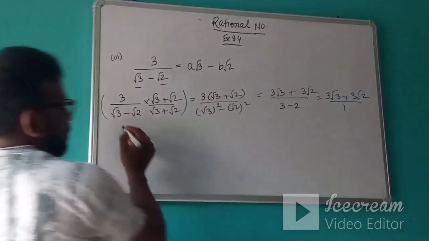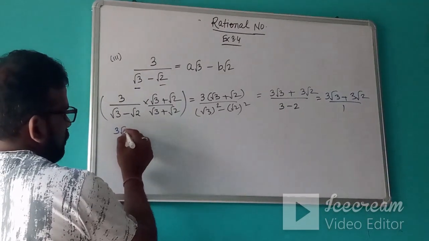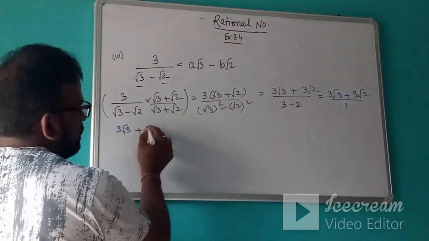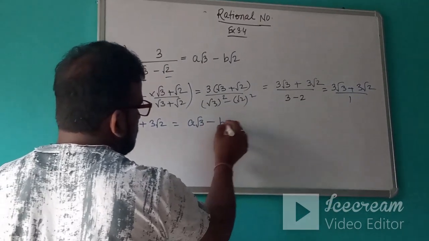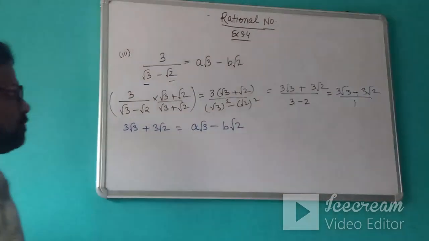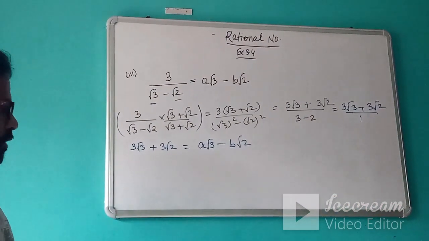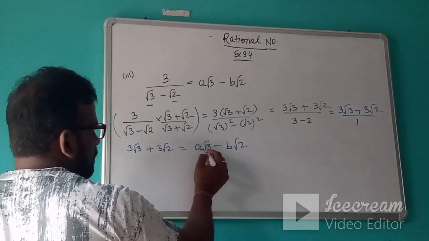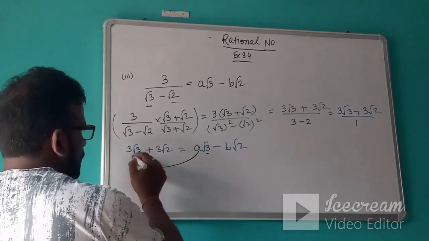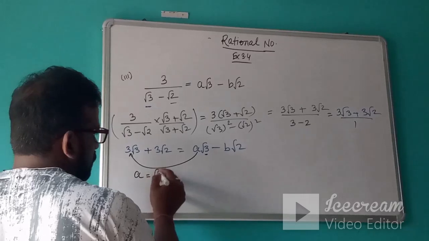So now we will compare it like this. 3 root 3 plus 3 root 2 is equal to a root 3 minus b root 2. So when you compare, what will you get? This a, this is root 3. So this a will be equal to 3.